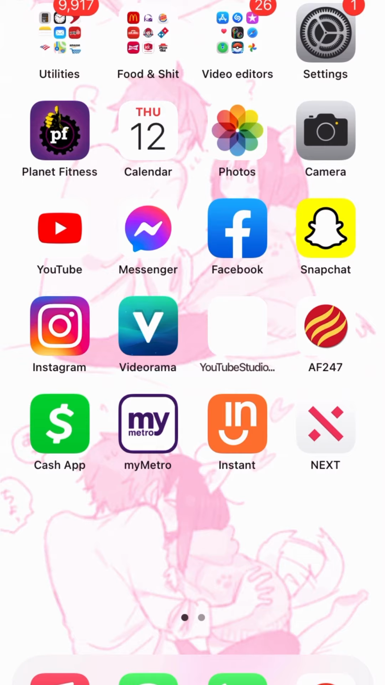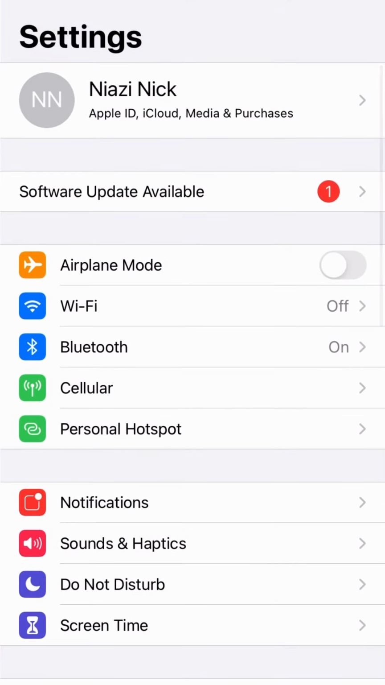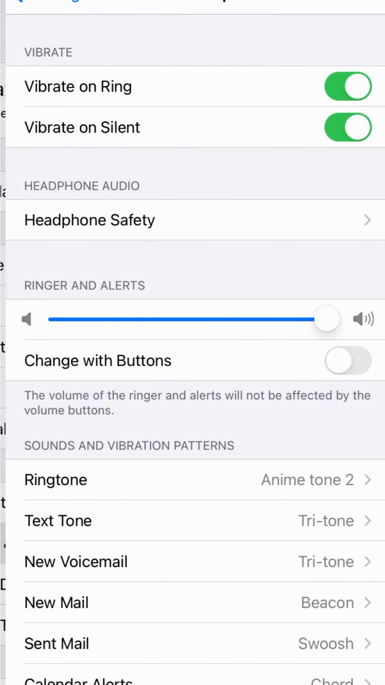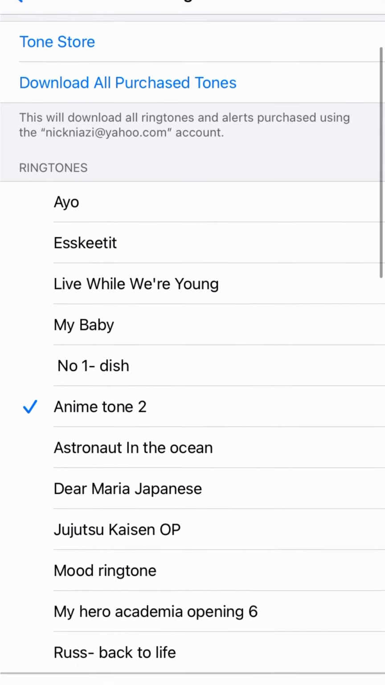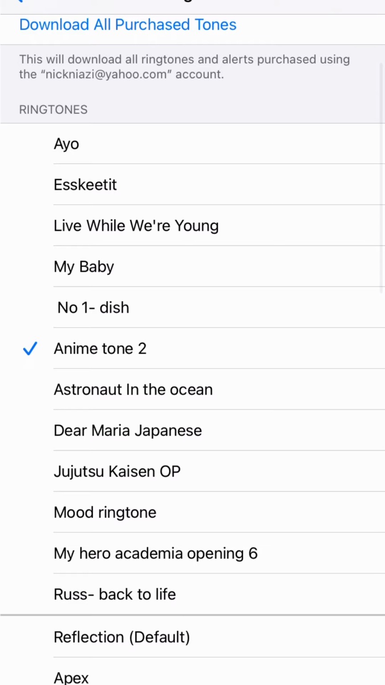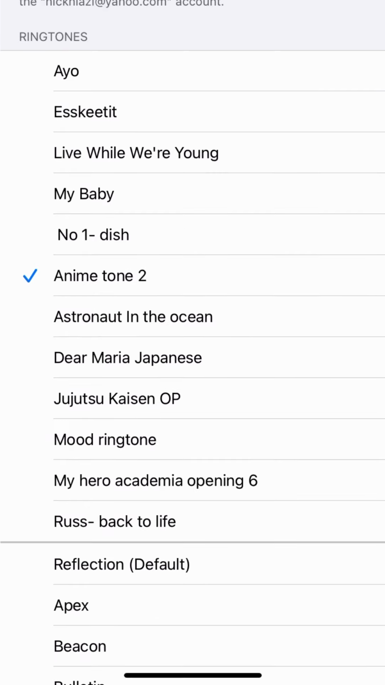Then we go to settings, sounds and haptics, ringtone. Let's test it out. Very nice. And then you can use anything that's not on the iTunes store, such as